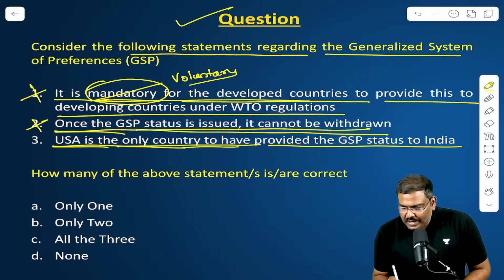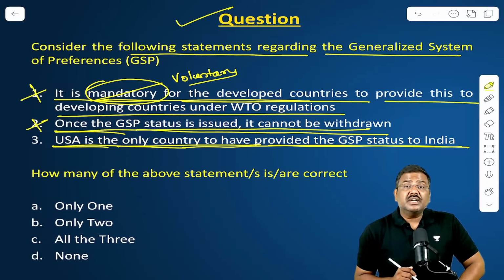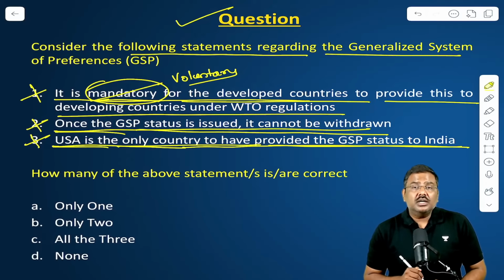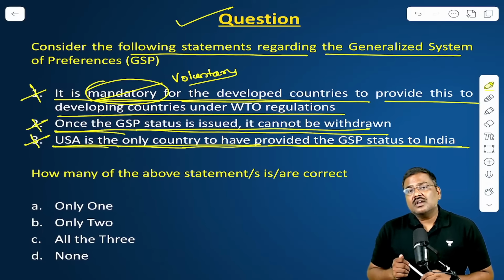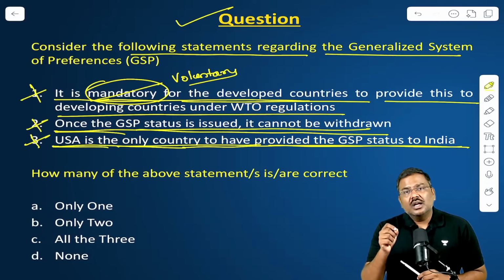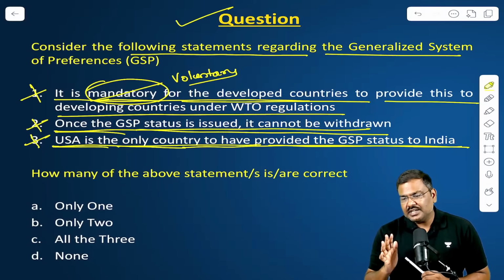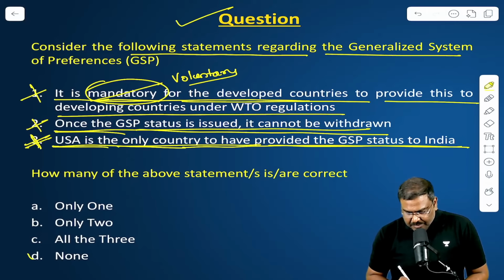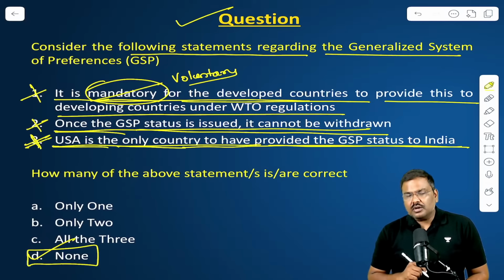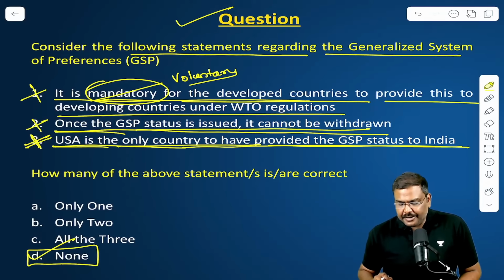USA is the only country to have provided the GSP status to India, according to the Ministry of External Affairs and Ministry of Commerce websites. There are around 14 countries which have provided the GSP status to India. So the third one is also incorrect. All three statements are incorrect. The right option for the question will be option D here.